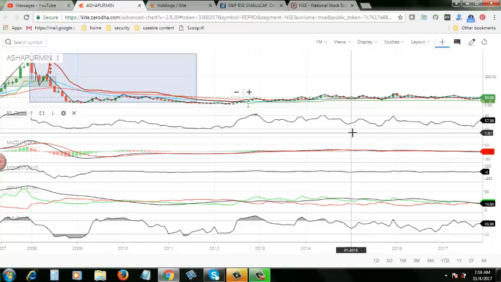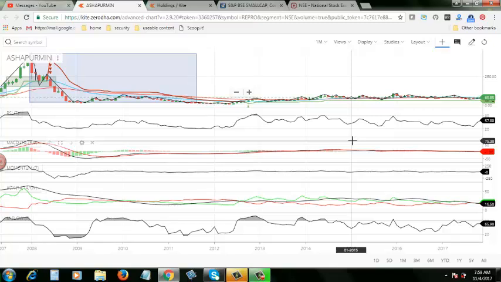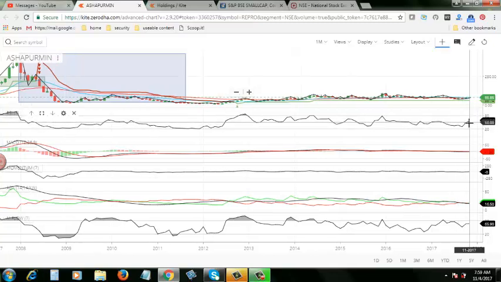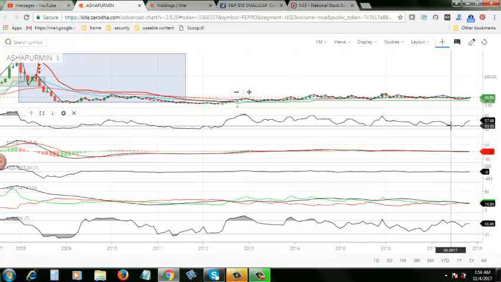Okay, now we will see actually why. What is the reason for this particular stock to play like this? Now, if you look at the RSI, it has hit its bottom and it is trying to move up. If you look at the tip, this graph is trying to move up and cross the midpoint. That's what you can say.